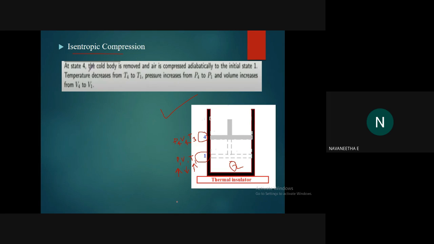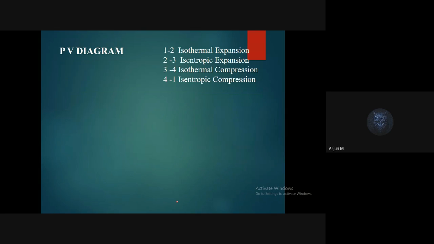Okay, shall I move to the next slide? Yes, miss. So now we are going to draw the PV diagram. Okay, so we know from 1 to 2 it is isothermal expansion, and 2 to 3 it is isentropic expansion, and 3 to 4 it is isothermal compression, and 4 to 1 it is isentropic compression. We need to draw the PV diagram.